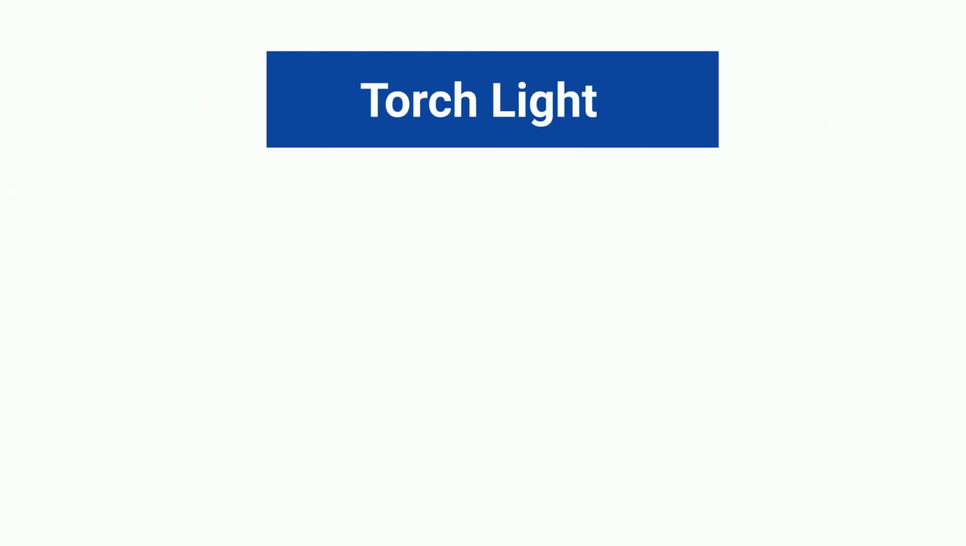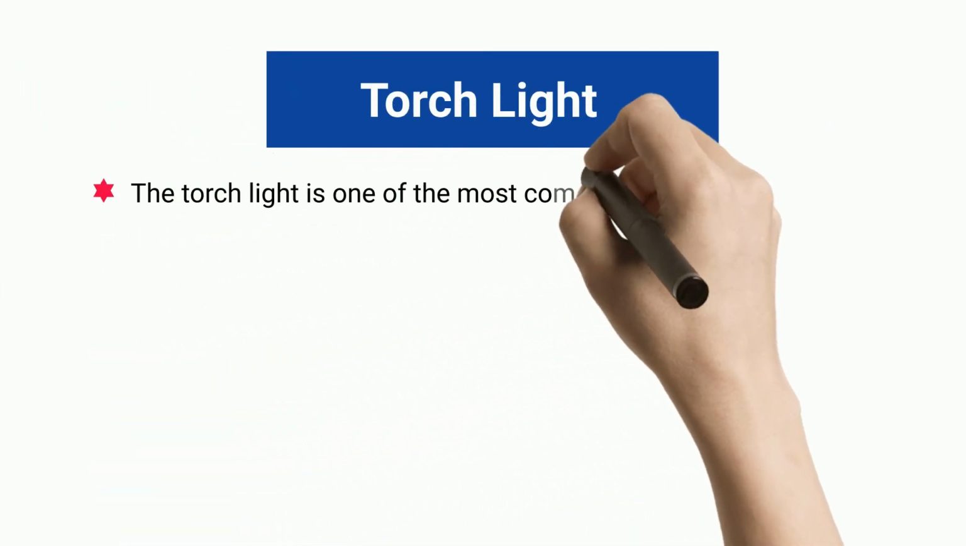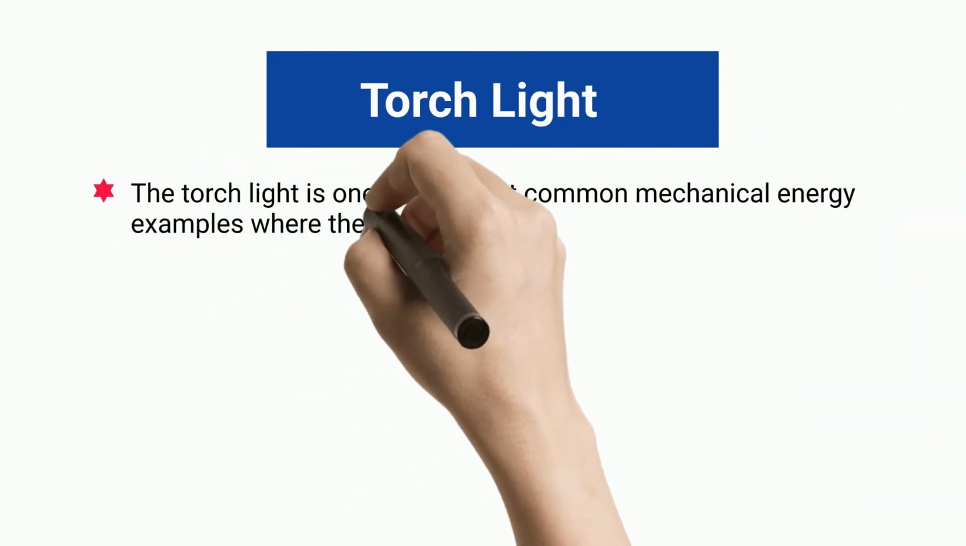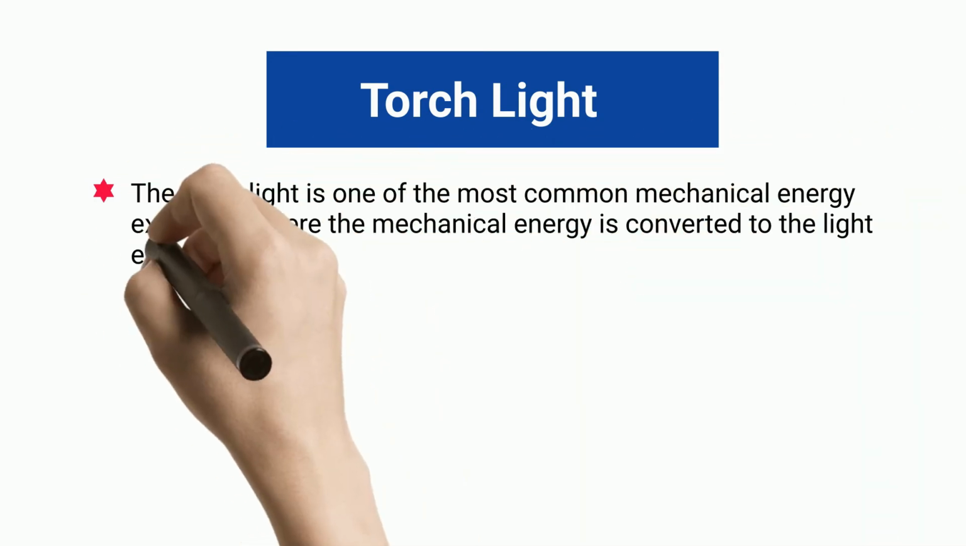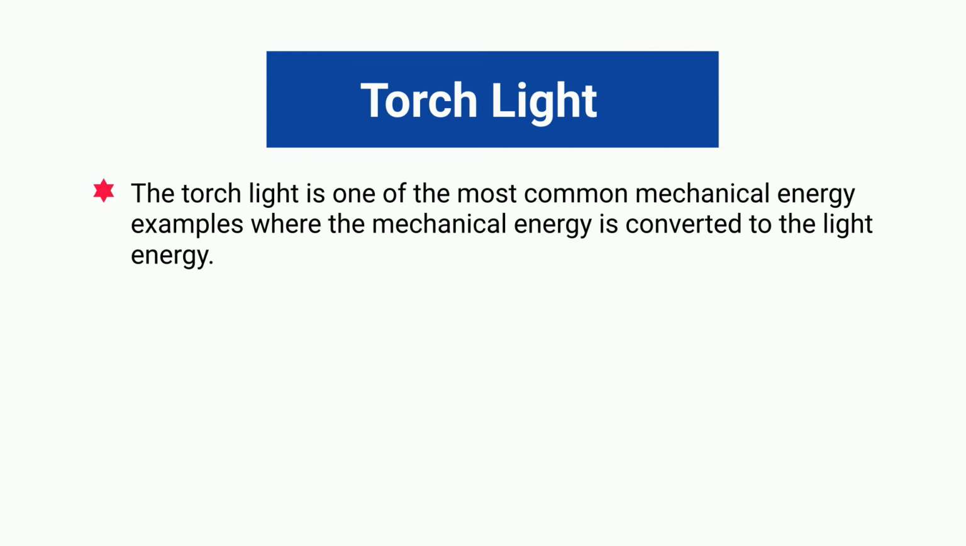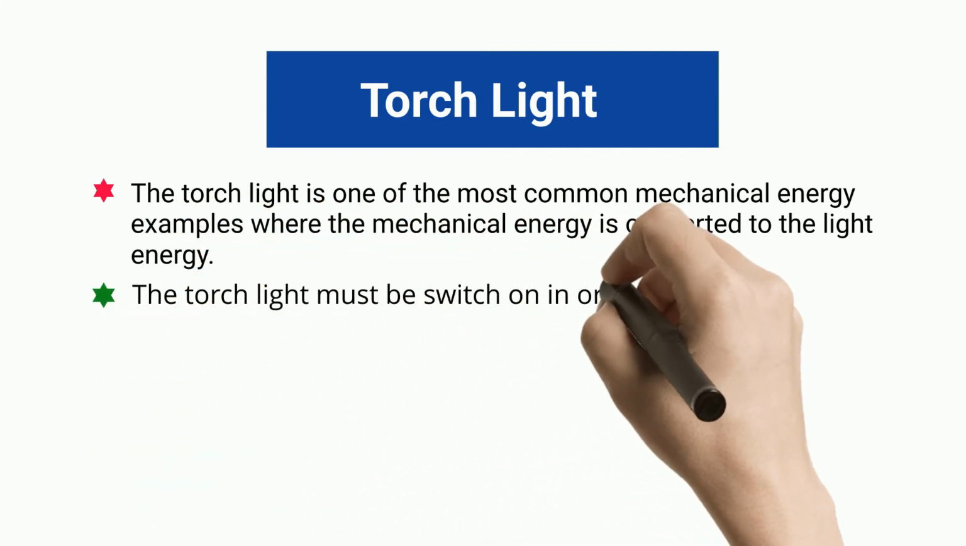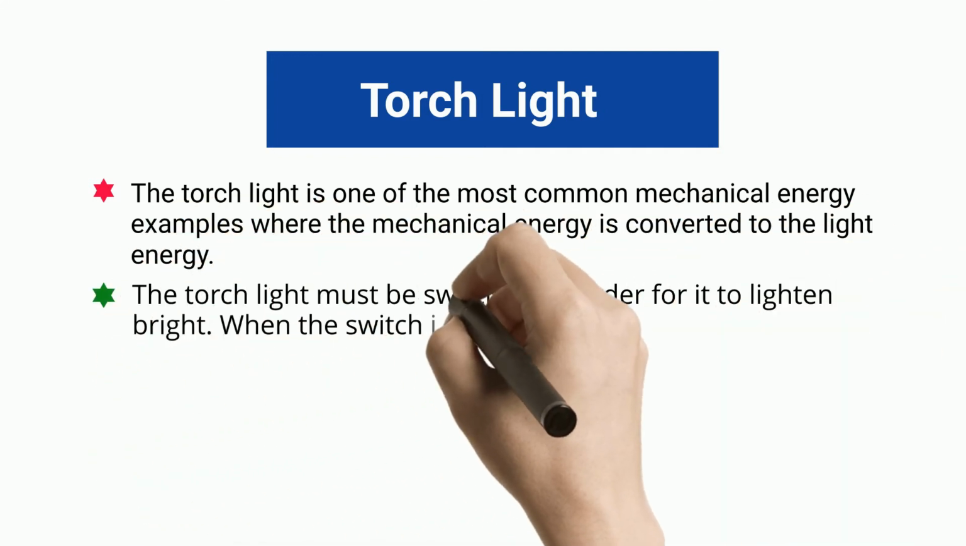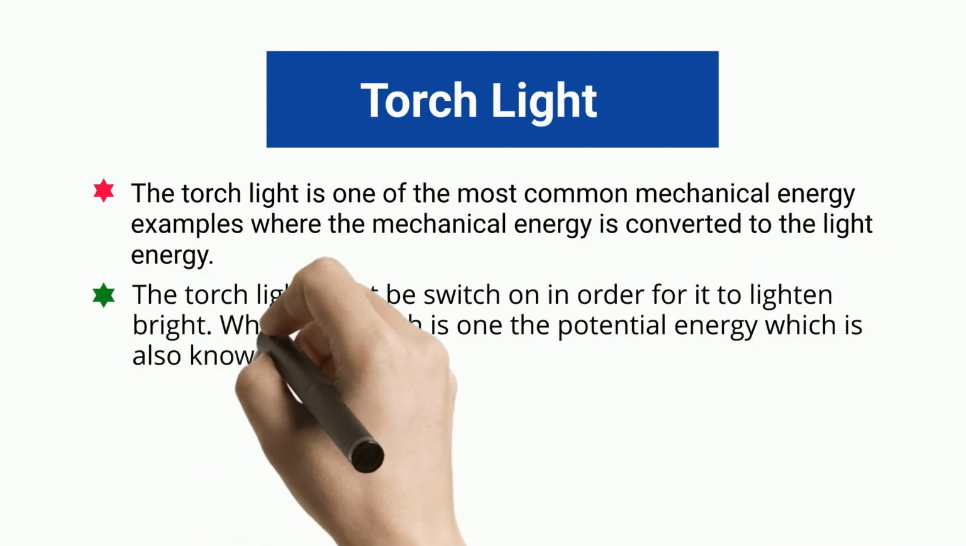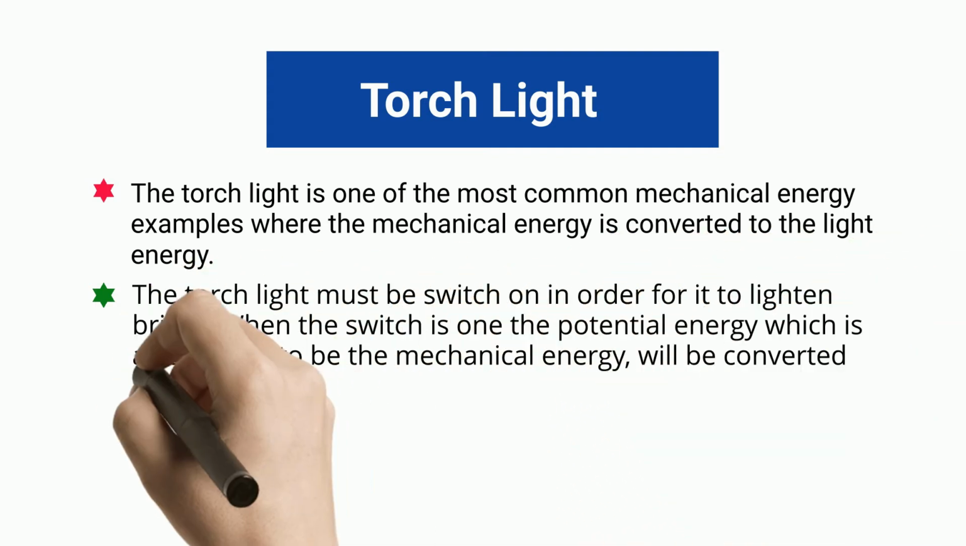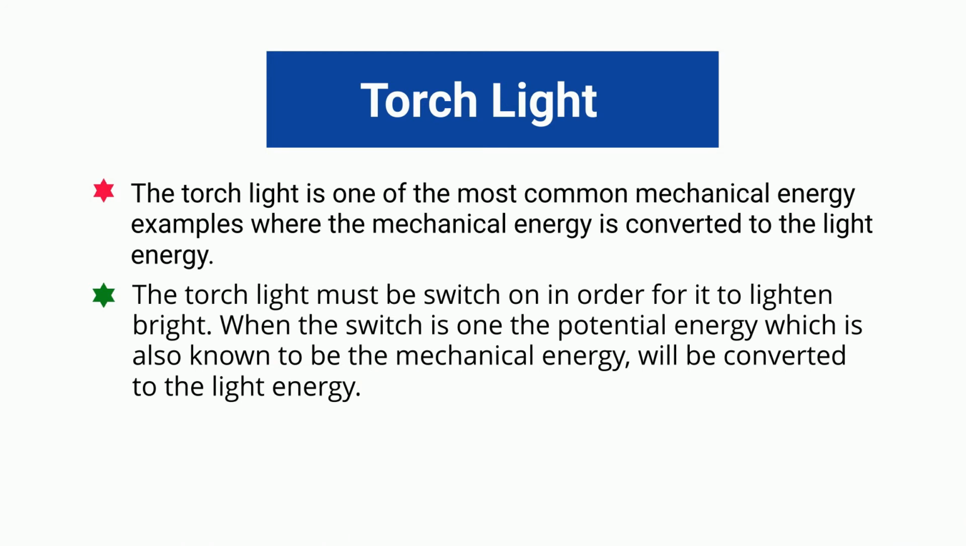Torchlight. The torchlight is one of the most common mechanical energy examples where the mechanical energy is converted to the light energy. The torchlight must be switched on in order for it to lighten bright. When the switch is on, the potential energy, which is also known to be the mechanical energy, will be converted to the light energy.